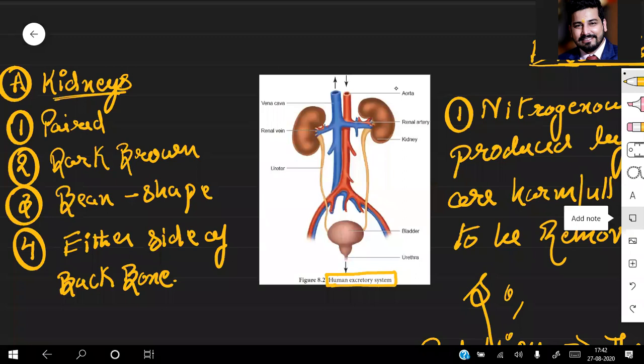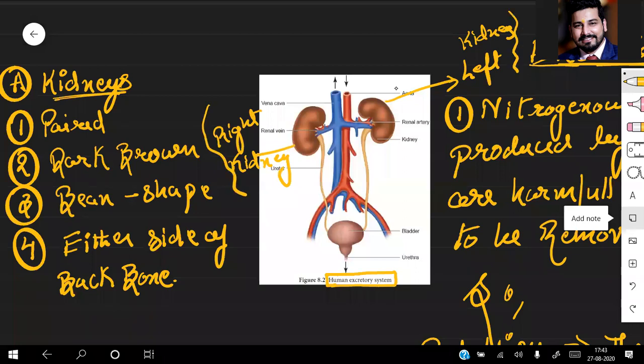Now, the first structure, you can label these two kidneys as the right and the left. This is the right kidney and this is the left kidney. So the first part is your kidney.